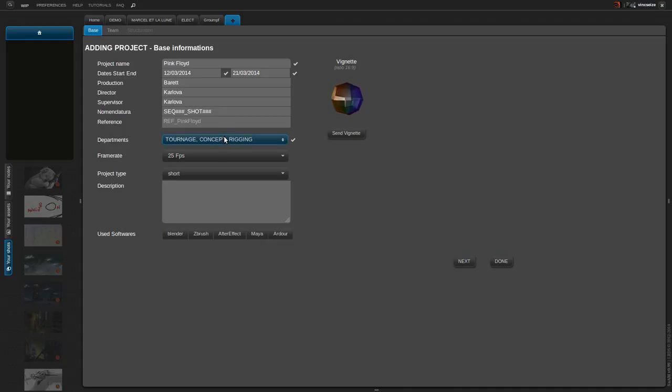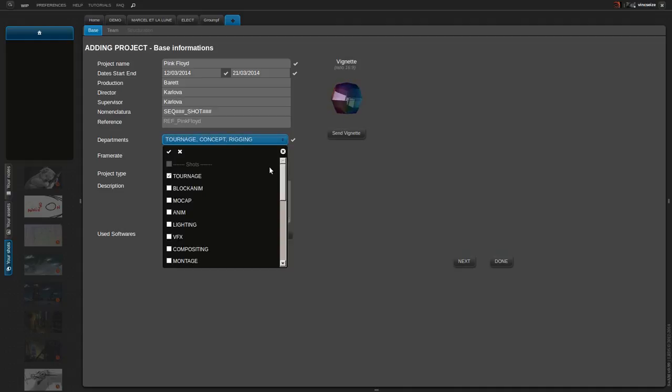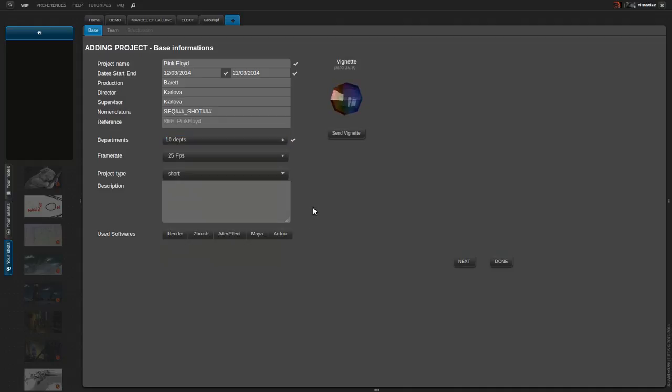Departments, the departments were configured before in some configuration. This is quite important. If you don't know, choose all of them, but in this project I will choose for shot just anim and lighting. For scene, I know there will be keyframe, mocap and VFX, and for asset, modeling for sure, sculpting, rigging, no fears, and it's okay.